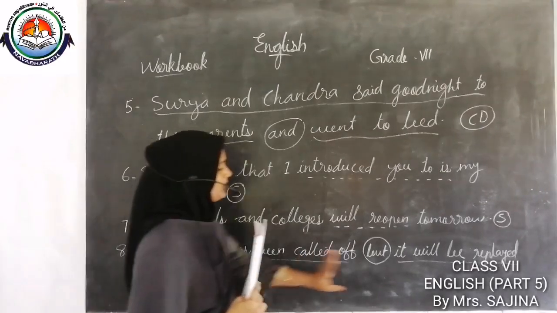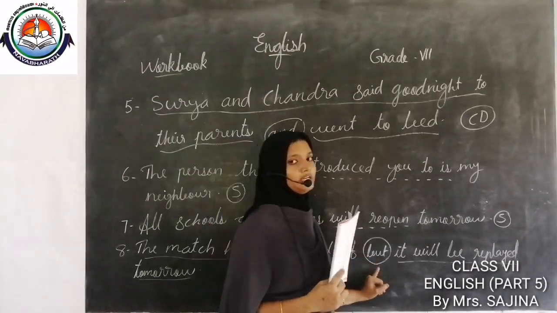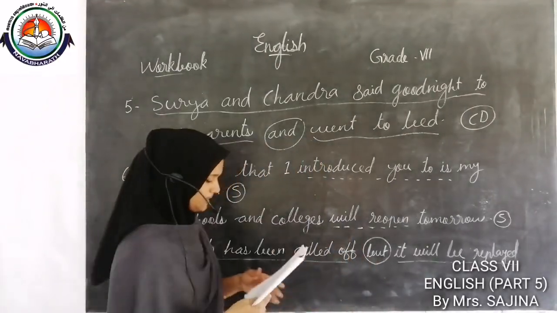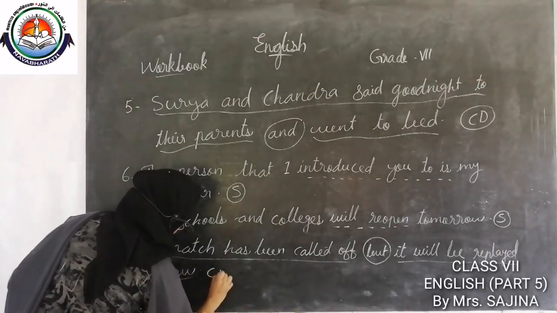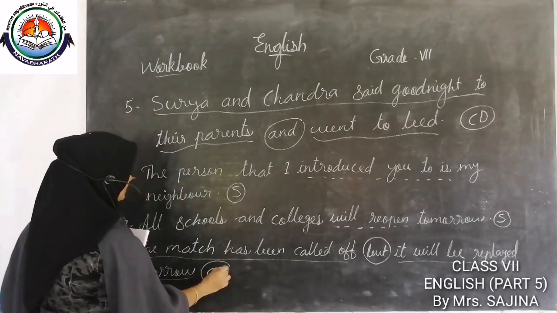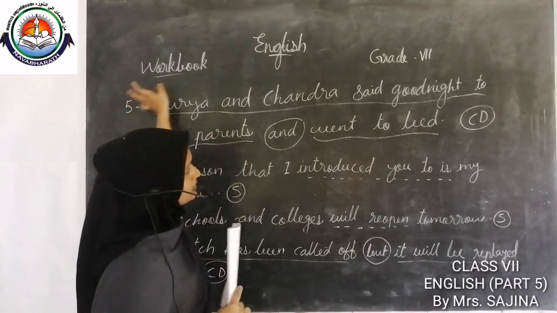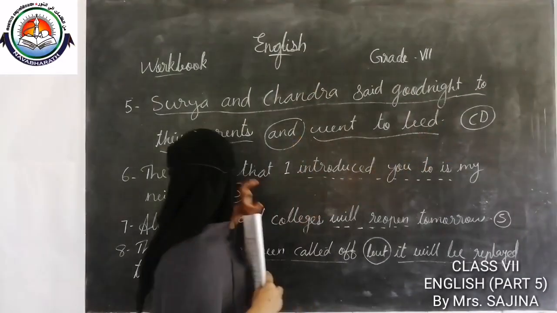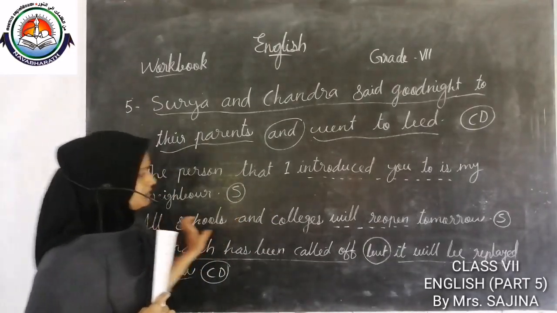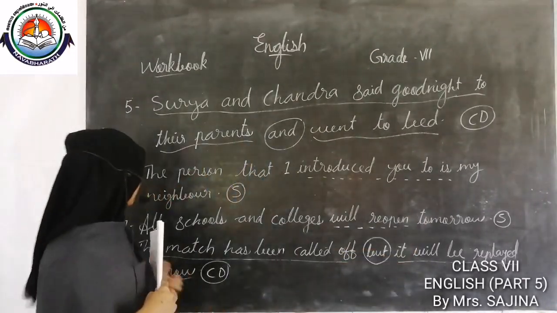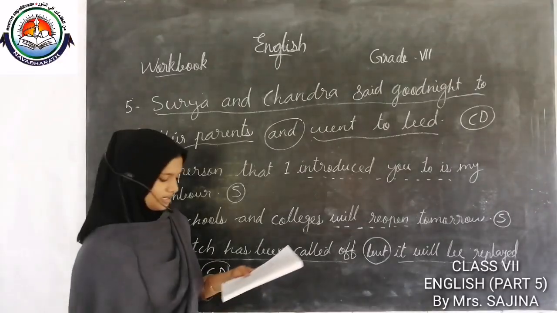Two main clauses are joined by a conjunction, but, so it is a compound sentence. Fifth one, compound sentence. Sixth one, simple sentence. Seventh one, simple sentence. Eighth one, compound sentence.